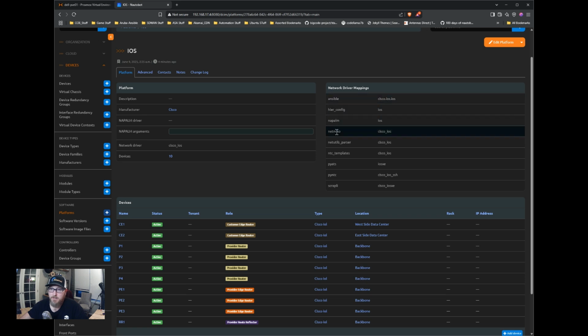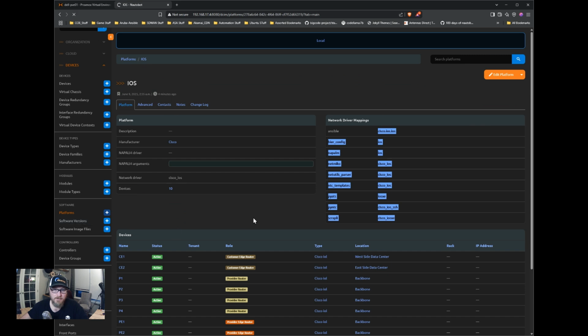And then you can see Napalm, Netmiko, PyATS. All of those network driver mappings can be picked up out of here when you pull the information out of Nautobot, and those things will get mapped in that fashion.